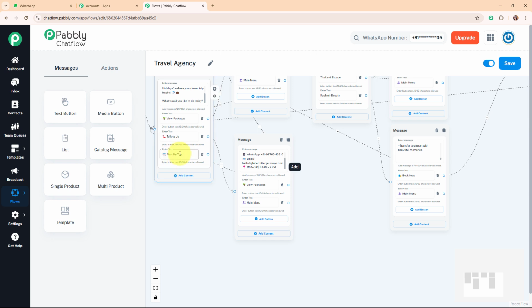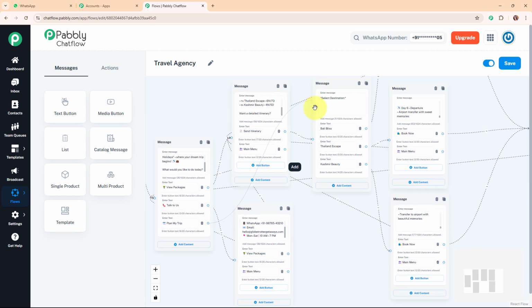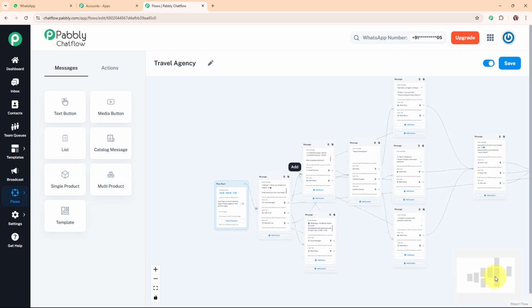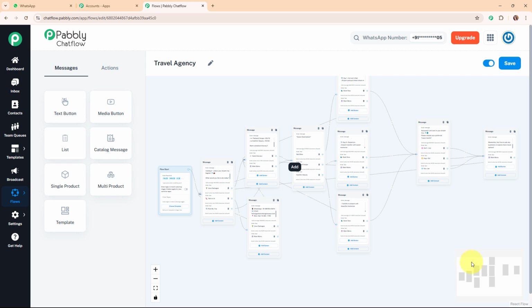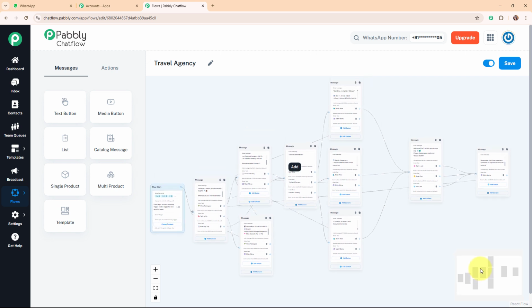And now let's move to the plan my trip quick reply button. So for this quick reply button, I want to directly ask my customer about the destination. So I'm going to connect this quick reply button to this message box and then I want to continue this flow from this message box only. Alright, so with this we have successfully set up this entire chatbot for our travel agency using Pabbly Chatflow.